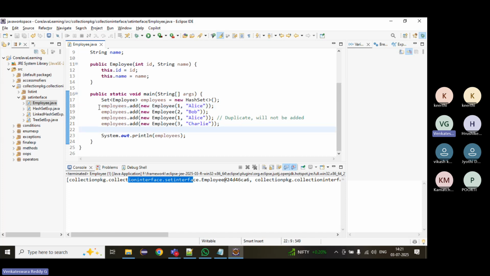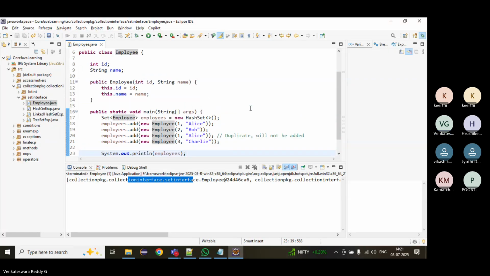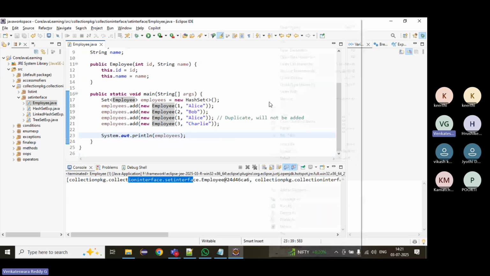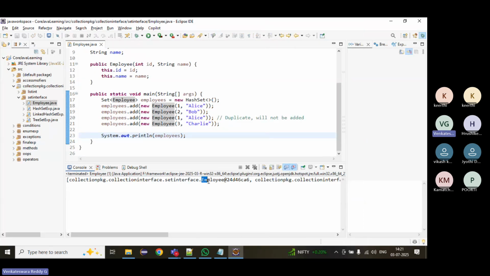Okay, thank you. This is a single, not a right. Got it. Then, if you print it, whether it will print duplicates or not. All right, we have executed, right? It is printing some hash code. This is printing some class name with the hash code.